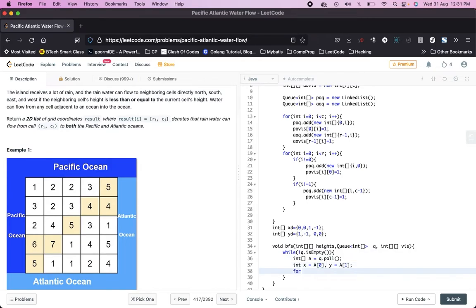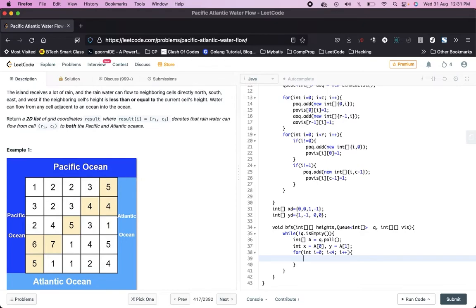Now here we will try to go through all the adjacent cells. Int i is equal to 0, i less than 4, i plus plus.